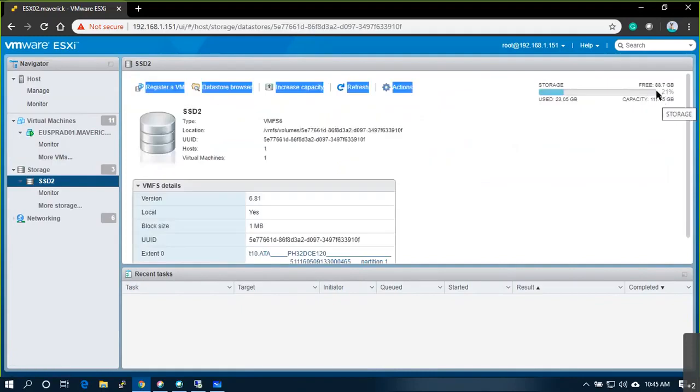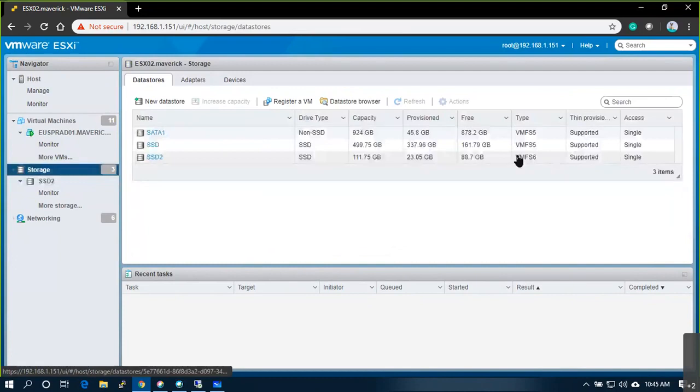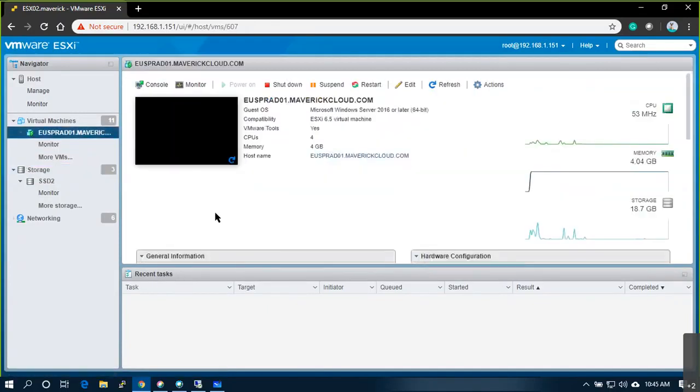Sometimes it will show a bug. 88.7 GB, right? How much free space? 88.7. Okay. So I want to allocate 5 GB thin provisioning to this Active Directory machine. New hard drive with 5 GB. The size is 5 GB.